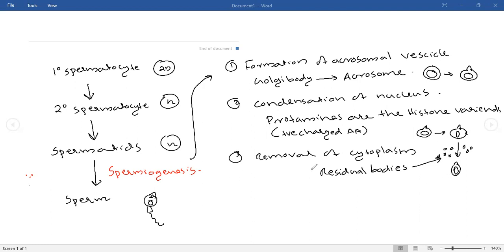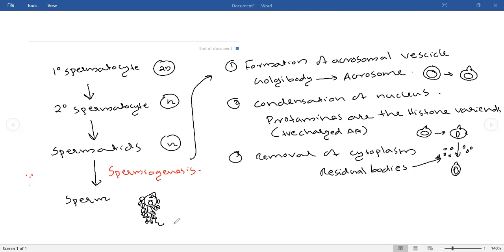In some cases, a couple may be married for more than 2 years, having normal sexual practice, but may not be having kids at all. Sometimes the problem is with these residual bodies. When the residual body is removed from the sperm, it may remain attached to the sperm, and that will hinder sperm motility.